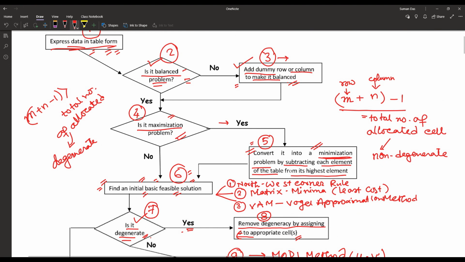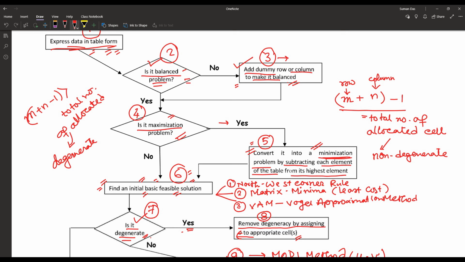First, once again the roadmap: construct the table, check balanced or not. If not balanced, make it balanced. Then check whether it is a maximization problem. If not maximization, then find the initial basic feasible solution. Otherwise, convert it into a minimization problem. Then find the initial basic feasible solution.